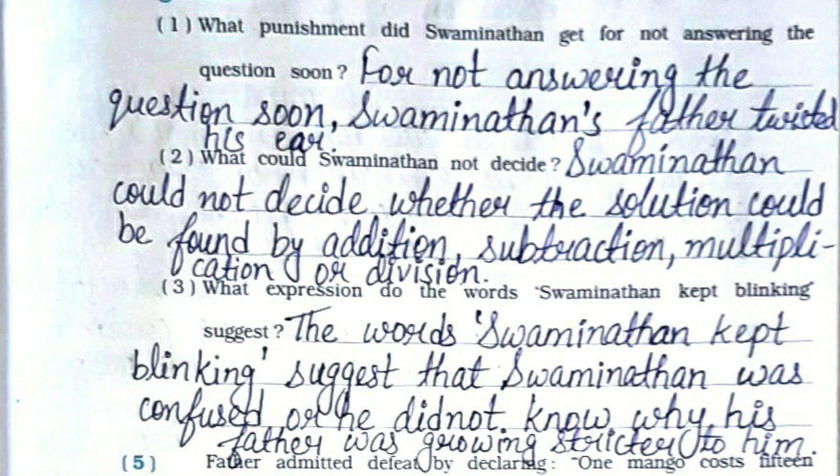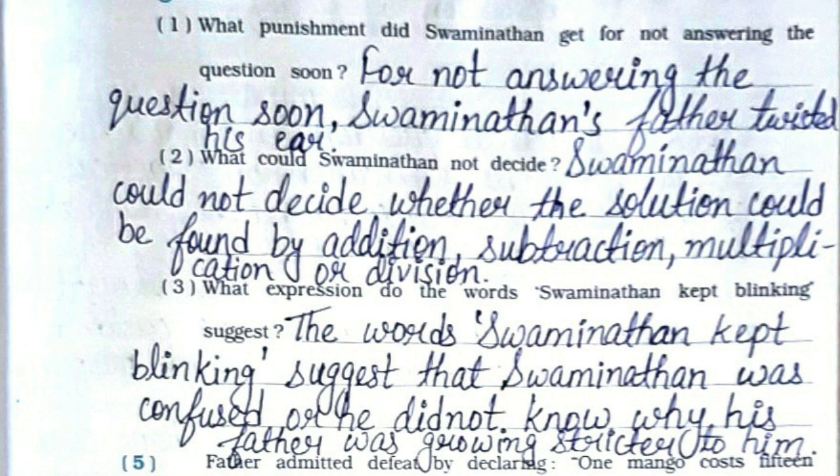First one, what punishment did Swaminathan get for not answering the questions soon? For not answering the questions soon, Swaminathan's father twisted his ear. Second, what could Swaminathan not decide? Swaminathan could not decide whether the solution could be found by addition, subtraction, multiplication, or division.